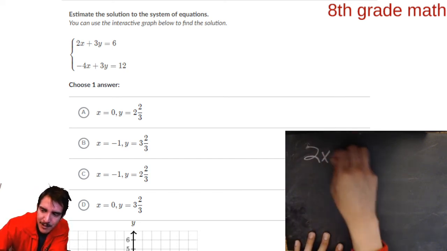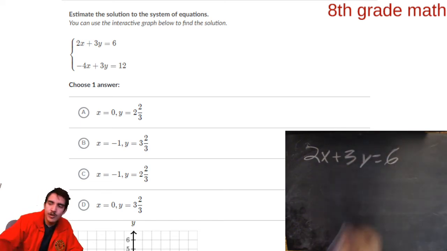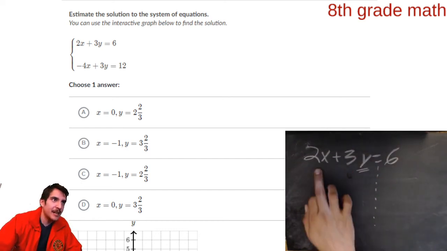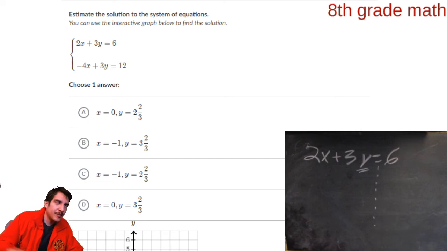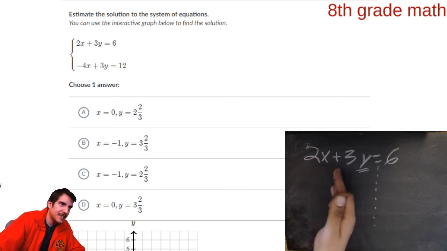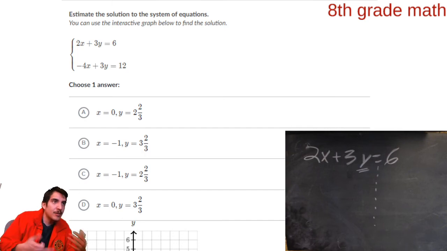So 2x plus 3y equals 6. Write this down with me. We're going to try to get y by itself. So to get y by itself, you need to get rid of this 3 and this 2x. So we've been solving these equations before. What do you get rid of first, the coefficient or a constant that's being added? Even though this isn't really a constant, but it's being added. What do you get rid of first?